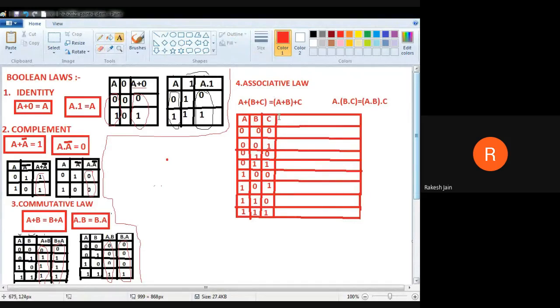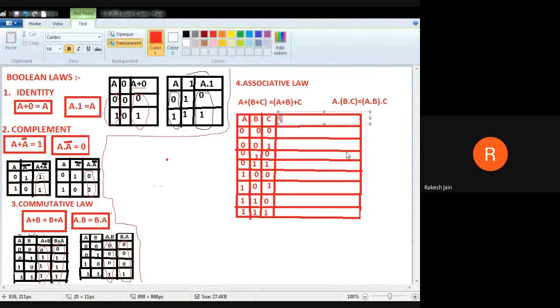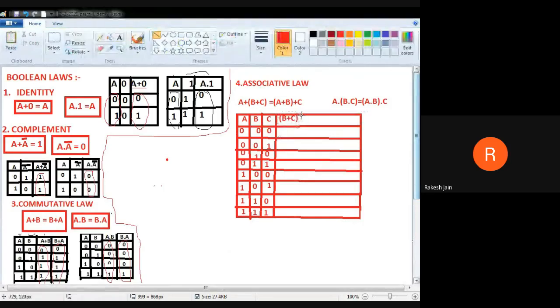Now here 1 times 0, 1 times 1, 1 times 0, sorry, then 1, then again 0, then 1, again 0, and then 1.